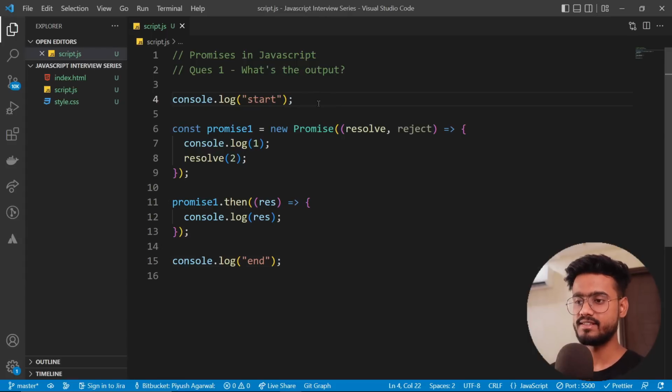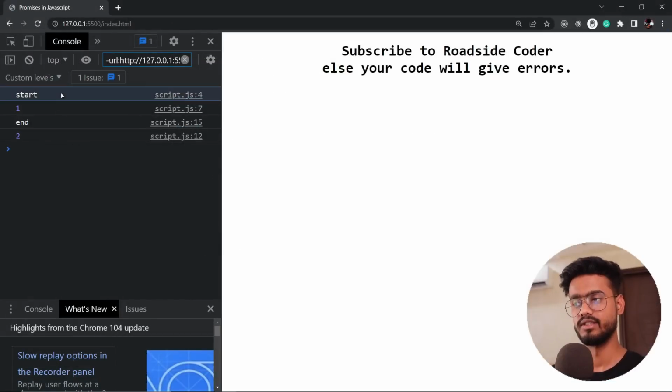So most people, when they see a question like this, will think, okay, this will print start, then it will initialize this promise. That means it will print console log 1, and then this is resolving the promise. So we are going to resolve the promise over here and then print 2 and then the end. So is that right? Let's see. No, this will print start, 1 and 2.